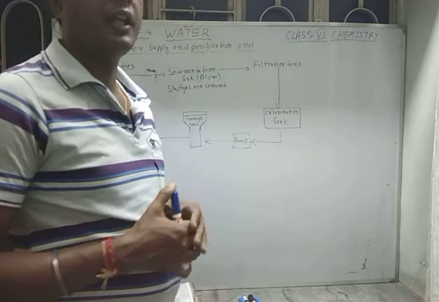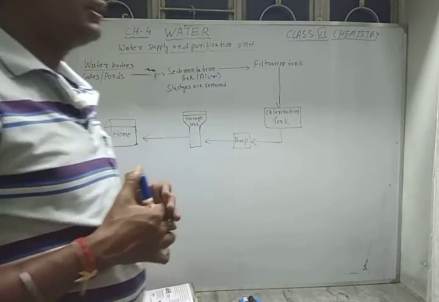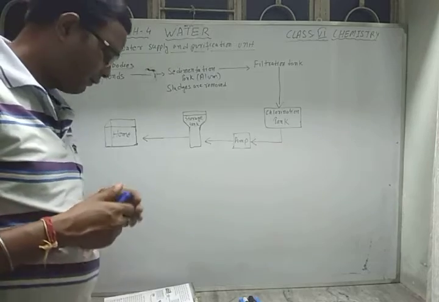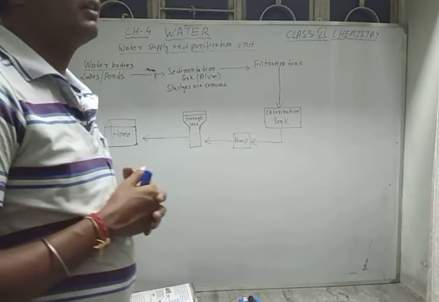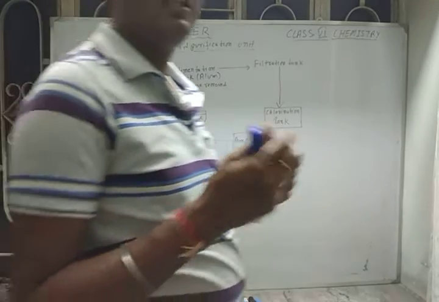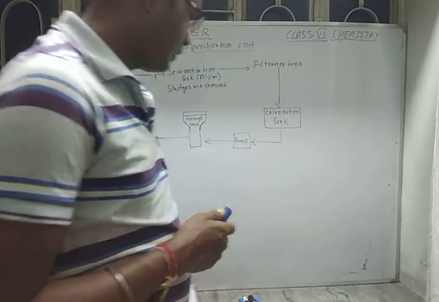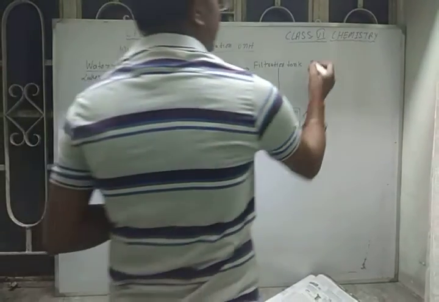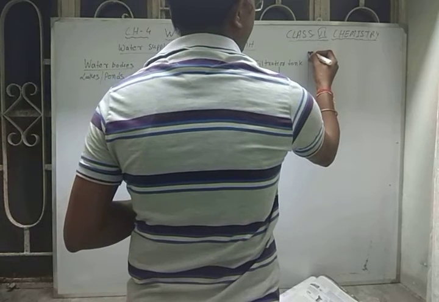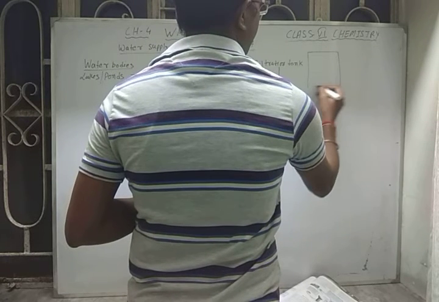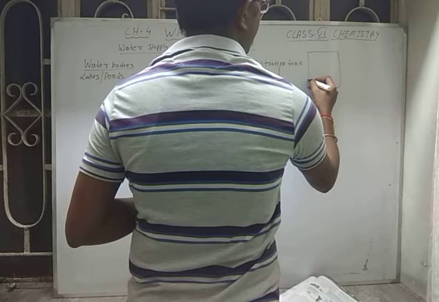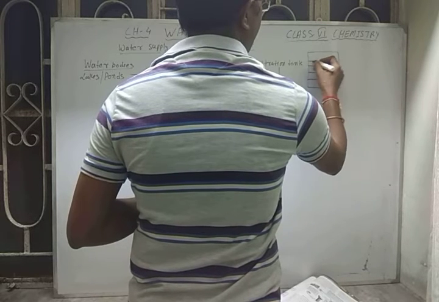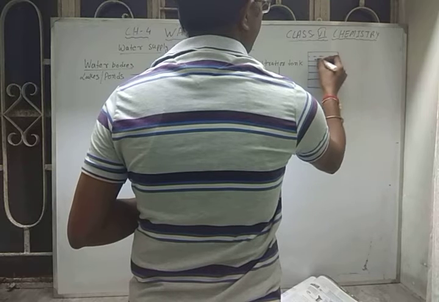In the filtration tank, what is present? It is a very big tank. This tank consists of sand, gravel and charcoal in different layers. The tank is somewhat like this, with different layers of things, and water is present over here.